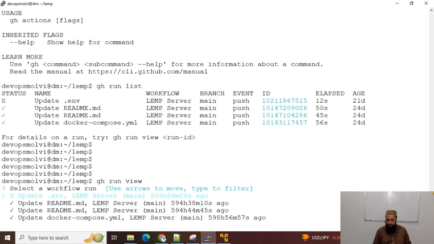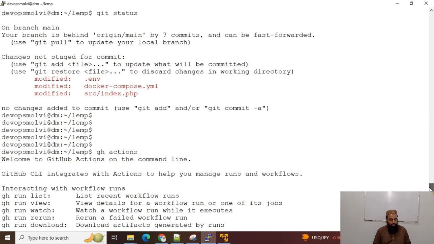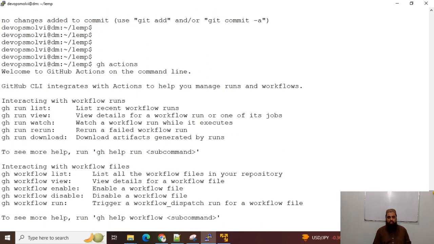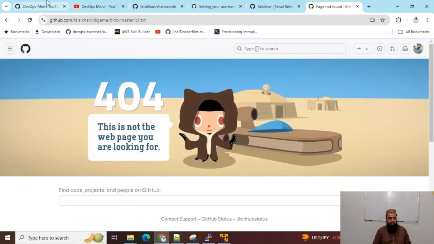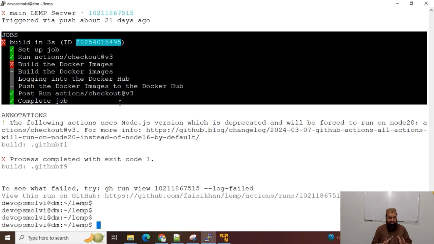So these are a couple of GitHub Actions workflow commands, and we will definitely work on these commands in our CI/CD lectures. Guys, my apologies if this sounds overwhelming to you, but we will definitely have a deep dive into CI/CD, and we will work on the GitHub Actions CLI to see the workflows both from our GitHub account and from our Linux command line. So that's for today's lecture.